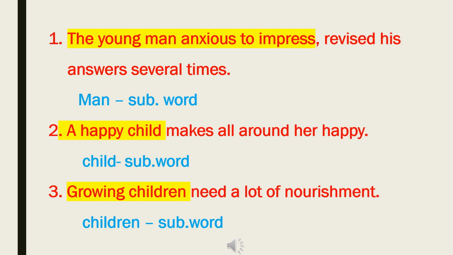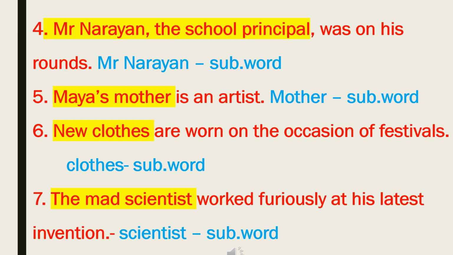Here are the answers. First one, the young man anxious to impress, complete subject, and the subject word is man. Second, a happy child, complete subject, child subject word. Third, growing children, complete subject, children subject word. Fourth, Mr. Narayan, the school principal, complete subject, Mr. Narayan subject word. Maya's mother, complete subject, mother, subject word.